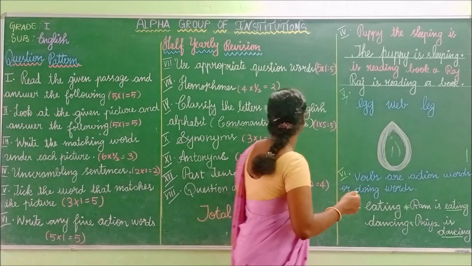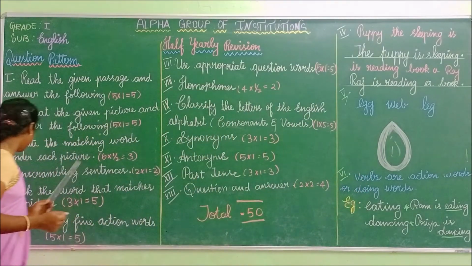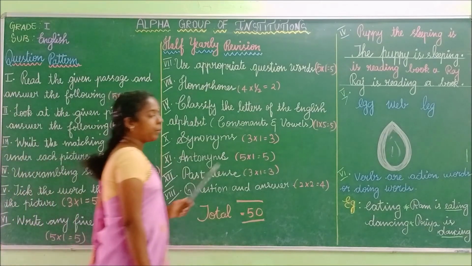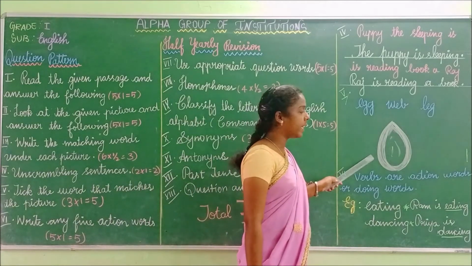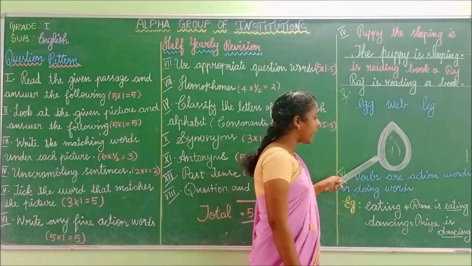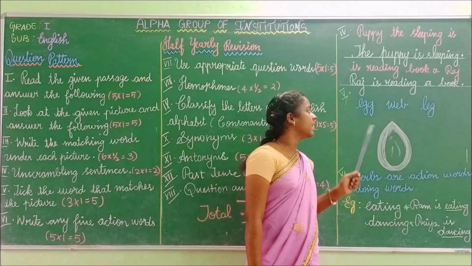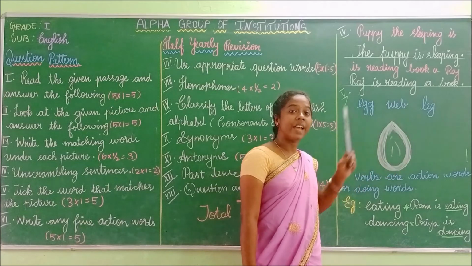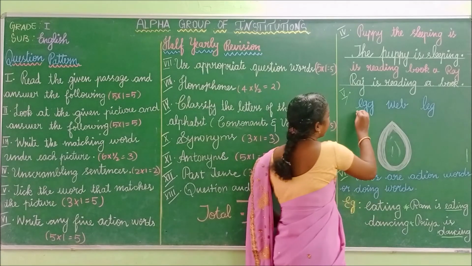Next one, look at the fifth row. Take the word that matches the picture. For this, you have to look at the given picture carefully, and next you have to think what the picture is. So now tell me, children, what is this? Is it an egg or bed or leg? Very good. It is an egg.